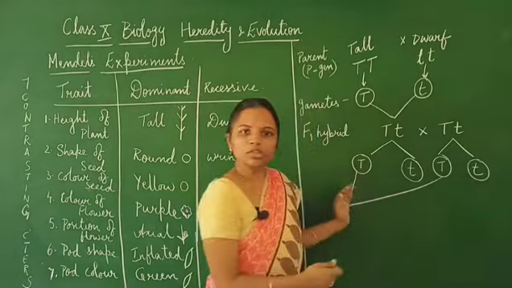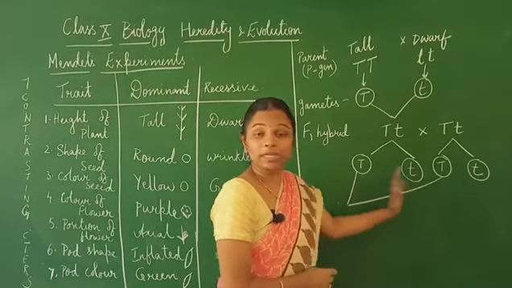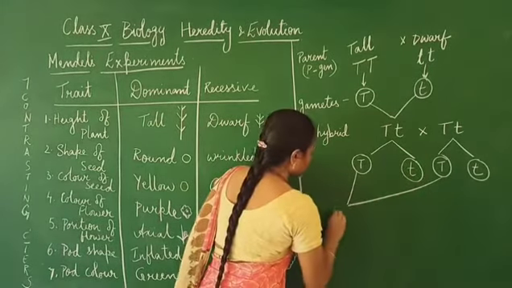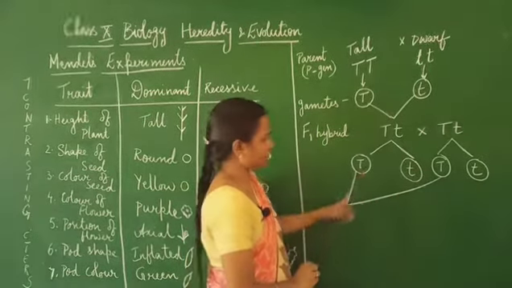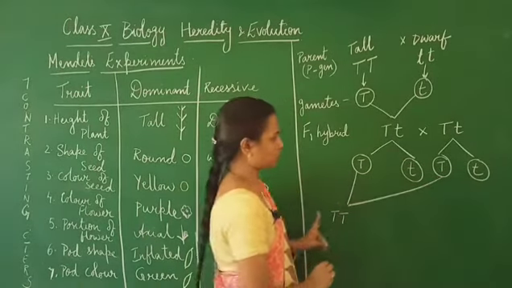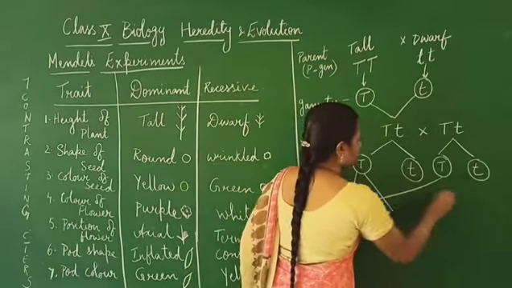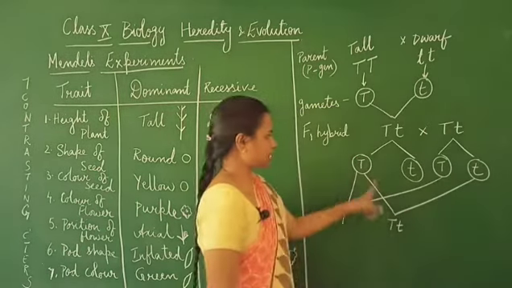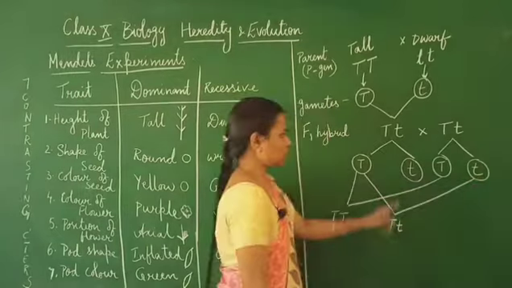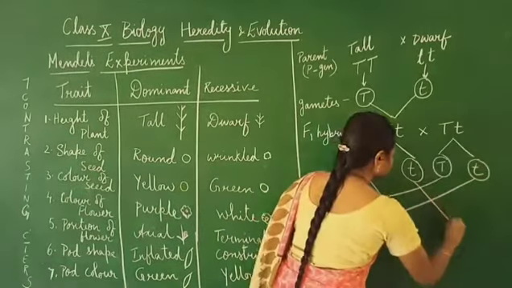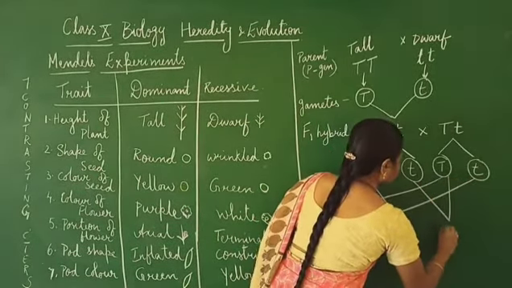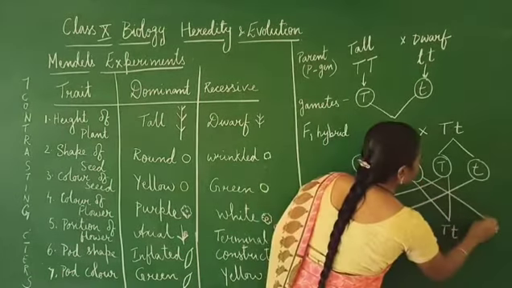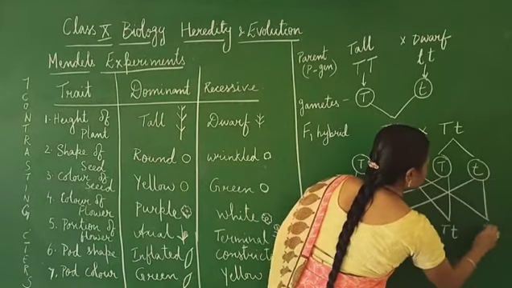So, here when he has crossed these, we will look into the probable combinations which were obtained. Here the combination will be capital T with capital T, the two gametes coming into one. Then capital T with small t, and the next gamete capital T, small t, and the same gamete with the other gamete, that is small t, small t.